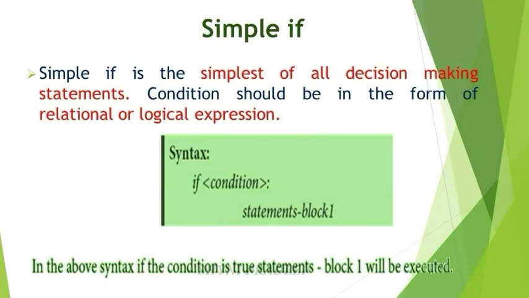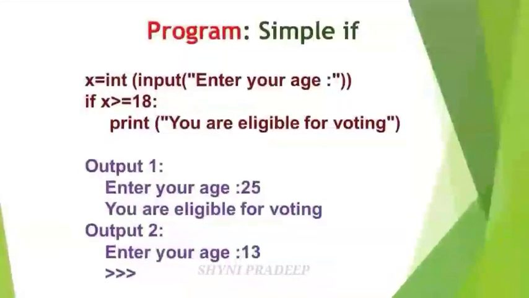Okay, let's see one program. This is the program to check the age and print whether eligible for voting. First the input function is given, x is the variable, and int input, enter your age. The Python interpreter asks you to enter your age. Next the if condition is given here.